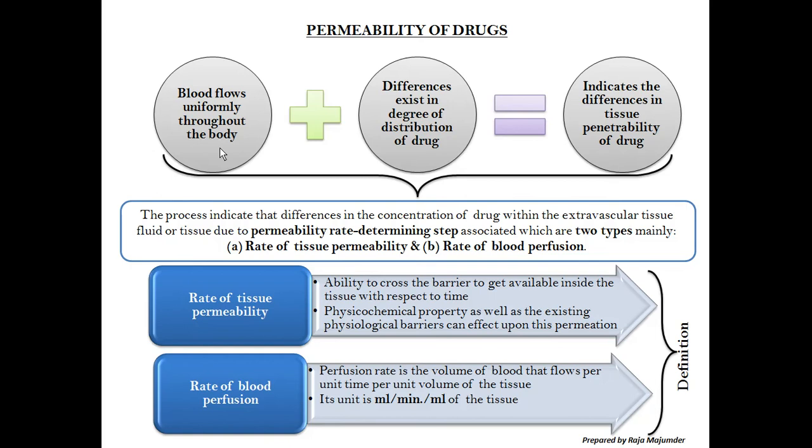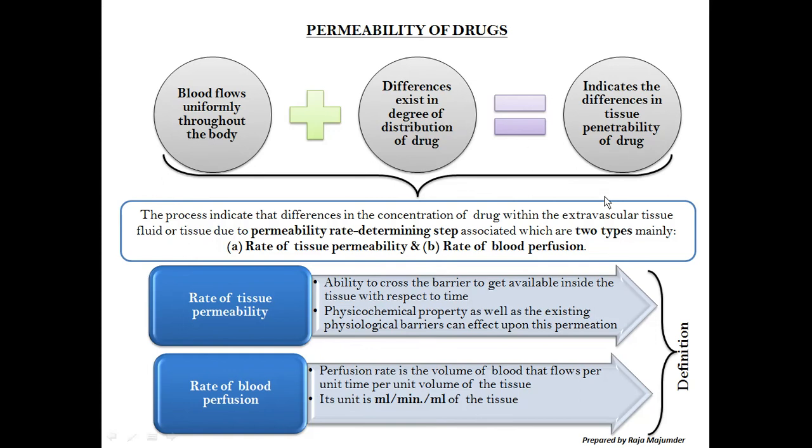We have to keep in mind that we are not going to involve any kind of complications with the flow of the blood. We have to consider that blood is flowing uniformly, but still there is an existence of differences in the degree of distribution. That means the drug is not going to distribute uniformly. So what is it cumulatively implying?